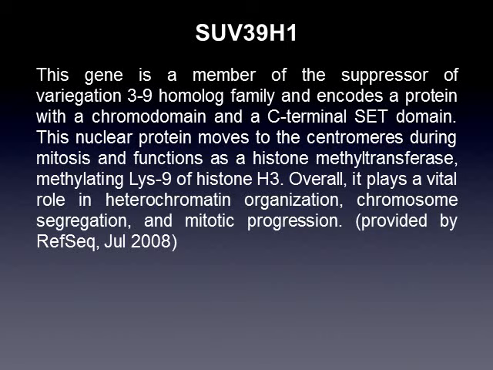SUV39H1 is a gene, a member of the suppressor of variegation 3-9 homolog family, and encodes a protein with a chromodomain and a C-terminal SET domain. This nuclear protein moves to the centromeres during mitosis and functions as a histone methyltransferase, methylating lysine 9 of histone H3. Overall, it plays a vital role in heterochromatin organization, chromosome segregation, and mitotic progression.